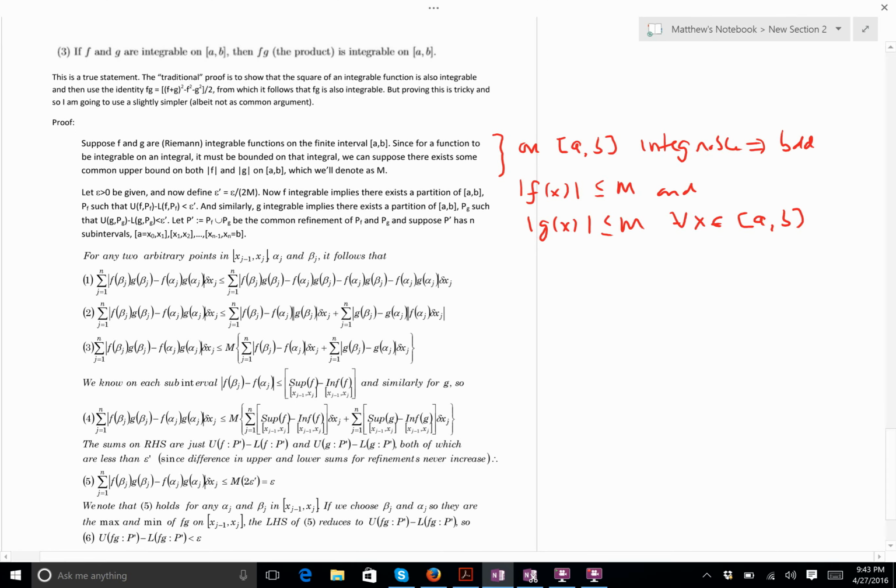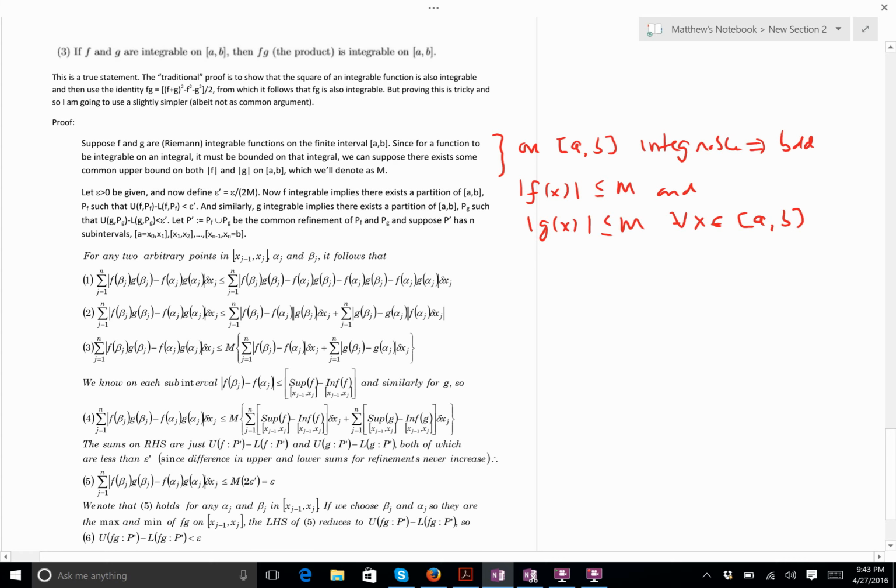So you're just adding all of the endpoints of both of these partitions, and you're getting a finer partition. That's why we call it a refinement. And so p prime has some finite number of intervals, and we're just going to call this number of intervals in p prime n. Okay, and I can call this subinterval 1, subinterval 2, on up to the nth subinterval. Okay?